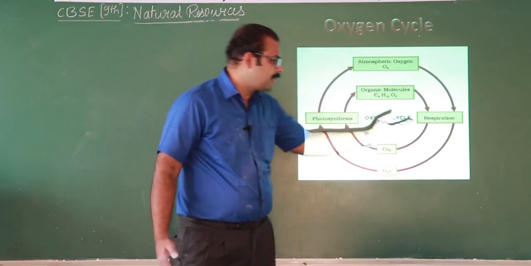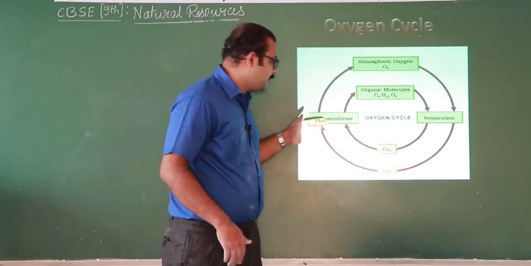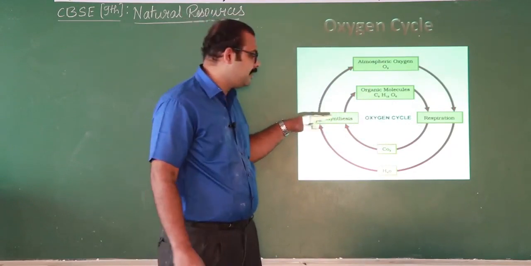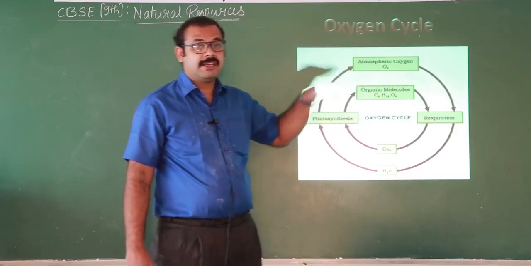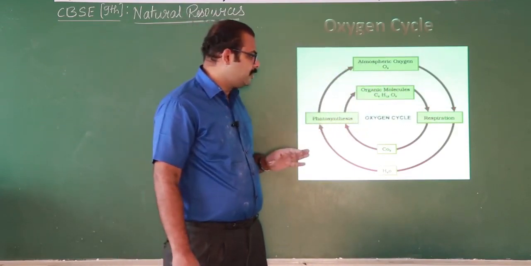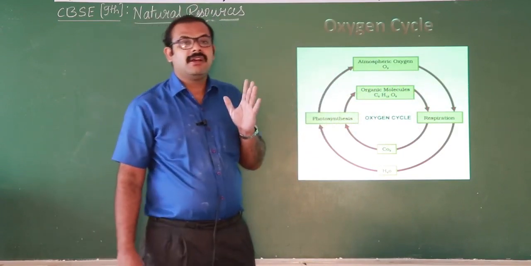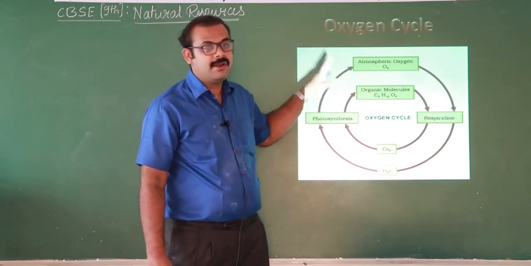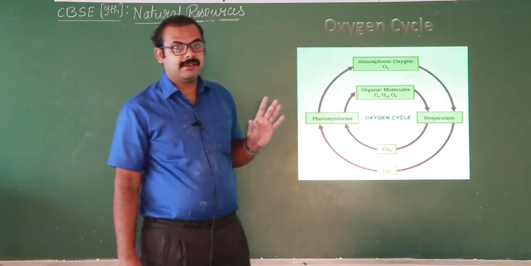That is what we call respiration. By the process of respiration, we take oxygen. By photosynthesis, plants release oxygen into the atmosphere. Means plants release oxygen and human beings take oxygen through the process of respiration. So this is how oxygen is circulated from living organisms and goes back into the atmosphere. This is about the oxygen cycle.